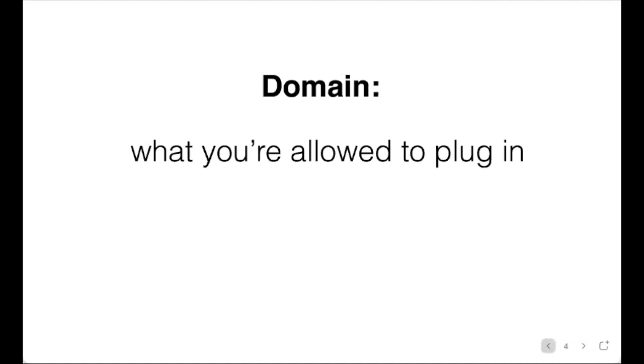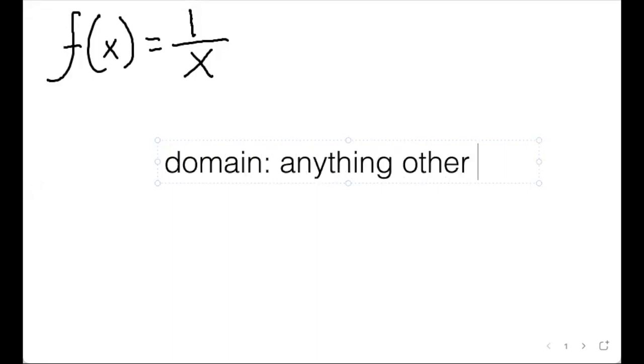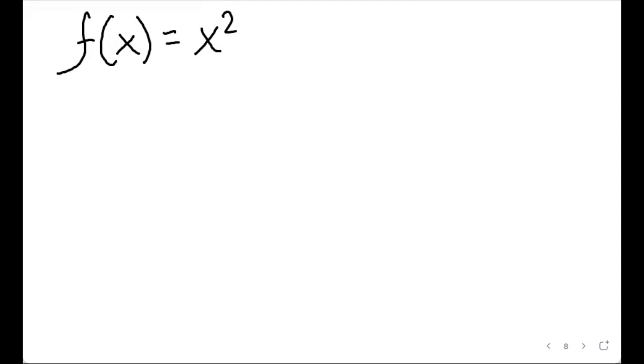Really, it's that simple. So for this function, I could say, to put this in just simple English, the domain is anything other than 0, right? I'm allowed to plug in anything other than 0. Well, what about f of x equals x squared? What would the domain of this be? Like, what am I allowed to plug in here?